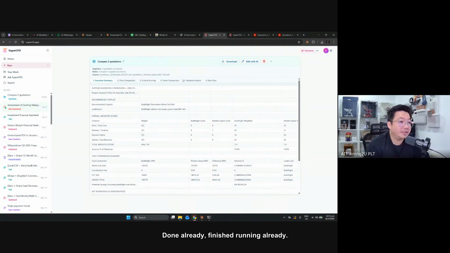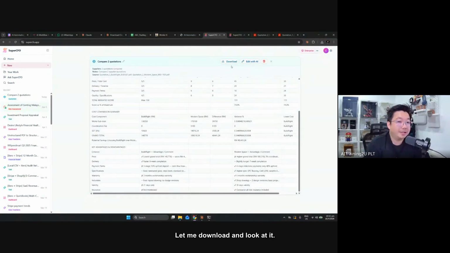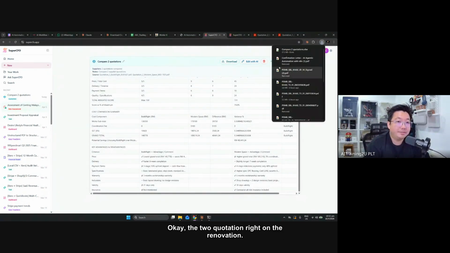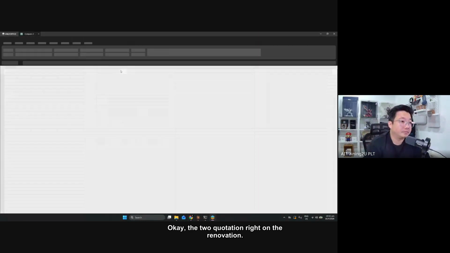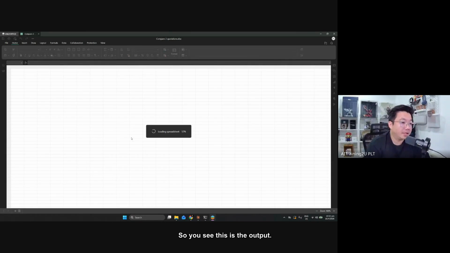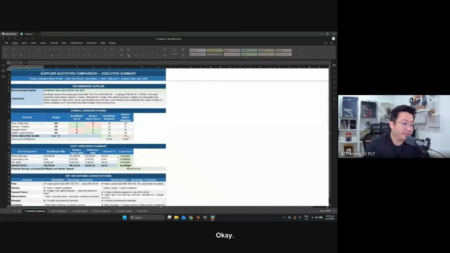Oh, just now this one is the renovation. Done already, finished running already. Let me download and look at it. Okay, the two quotations on the renovation, we see that. So you see, this is the output lah.